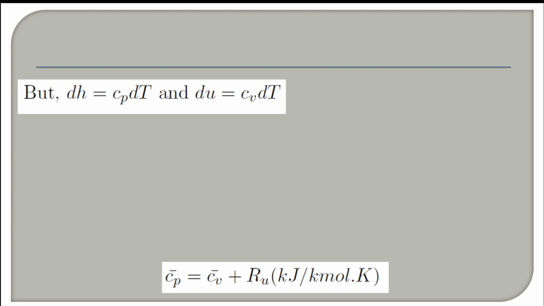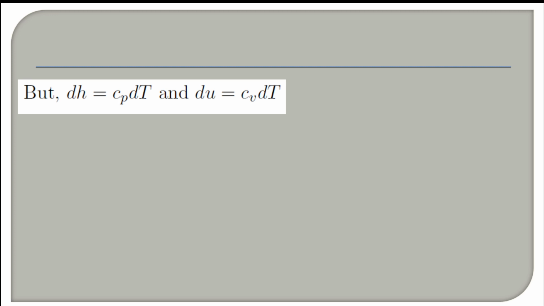But we know from the definitions of specific heats at constant pressure and constant volume that dh equal to Cp dT, or Cp is equal to dou h by dou T at constant pressure. Similarly, Cv is equal to dou u by dou T at constant volume.